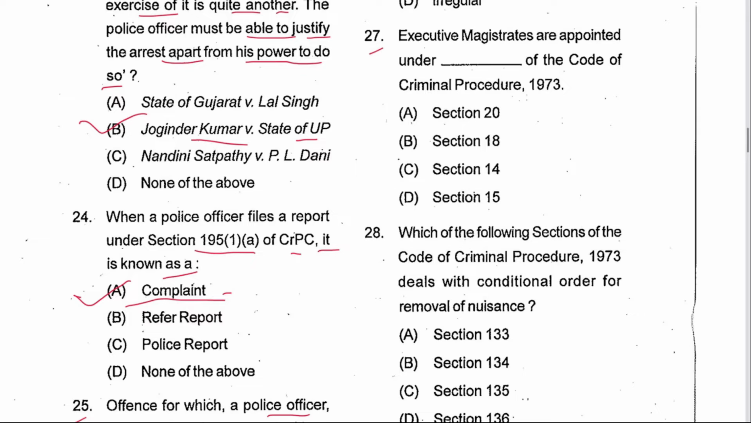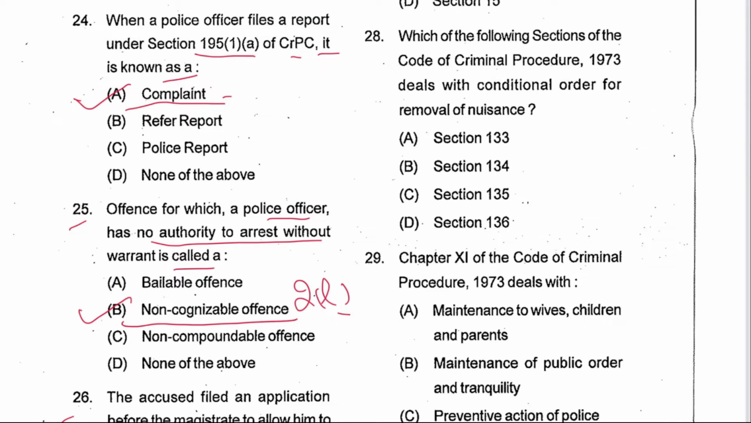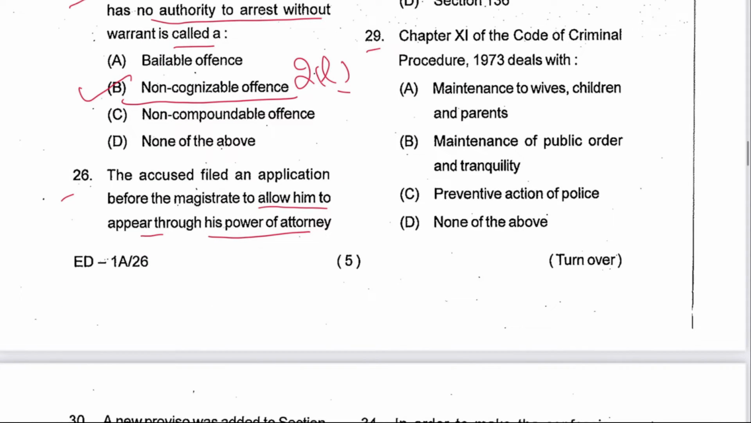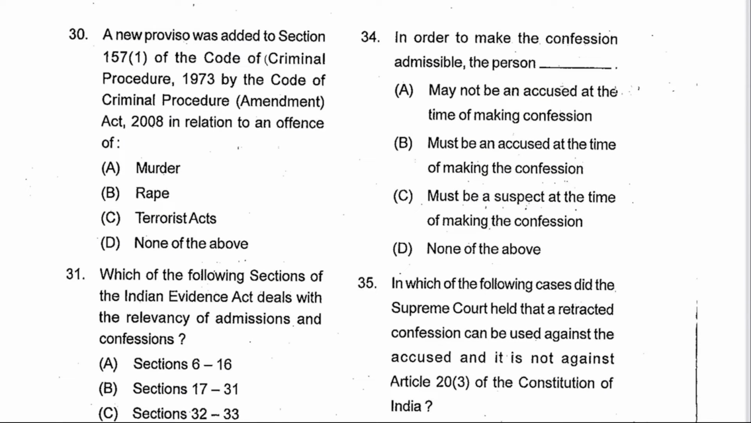Next 27. Executive magistrates are appointed under Section 20. A is the answer. Next 28. Which of the following sections of CrPC deals with the conditional order for removal of nuisance? That is 133. A is the answer. Next 29. Chapter 11 of CrPC deals with preventive action of the police. C is the answer.